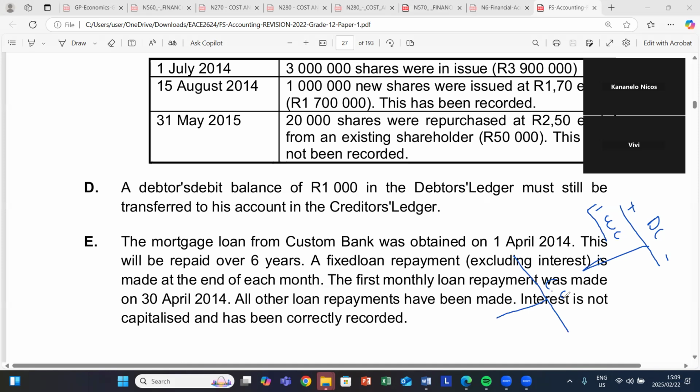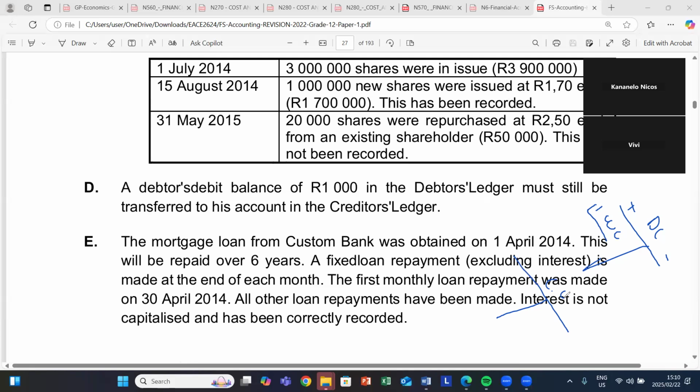Let me make an example. Let's just say currently you are my creditor and I'm owing you. Let's just say that I'm owing you 20,000 rand. And then you decided to come into my business to buy goods to the value of 1,000 rand. You'll be both my debtor and also my creditor. I'll consider you as my debtor because you're owing me 1,000 rand, right? But then also I'll consider you as my creditor because I owe you 20,000 rand. Do you understand my explanation before I proceed?